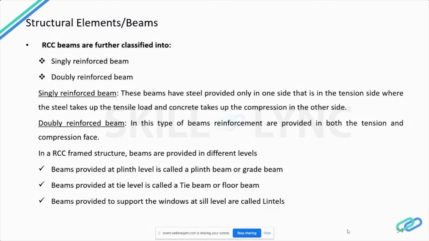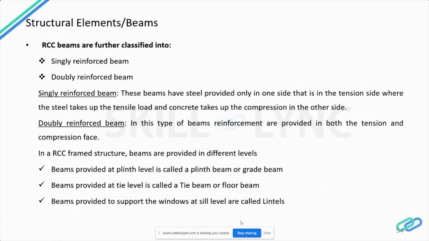So in a doubly reinforced beam, the reinforcement will be provided both in the top layer and in the bottom layer. So both the tension and the compression face will be having reinforcement in a doubly reinforced beam. These kinds of beams are provided in places where we have heavy loads, or we have heavy loads from the slab. We go in with doubly reinforced beams.